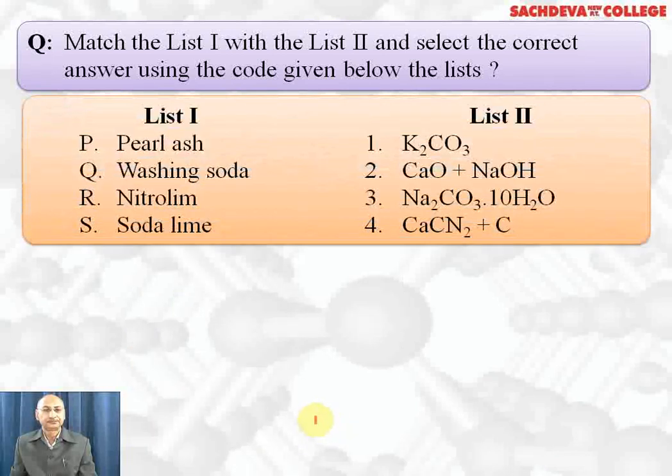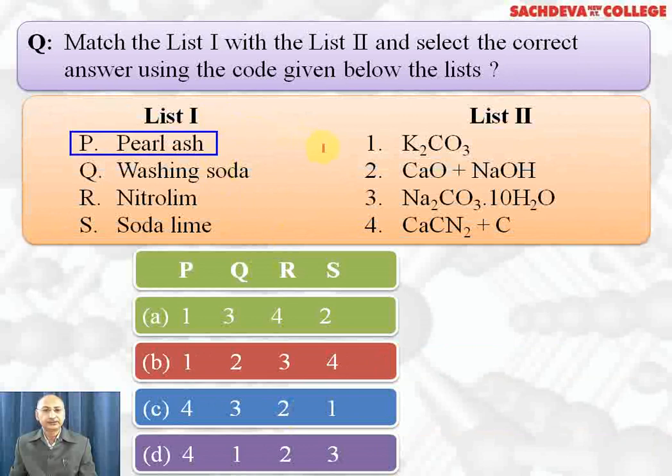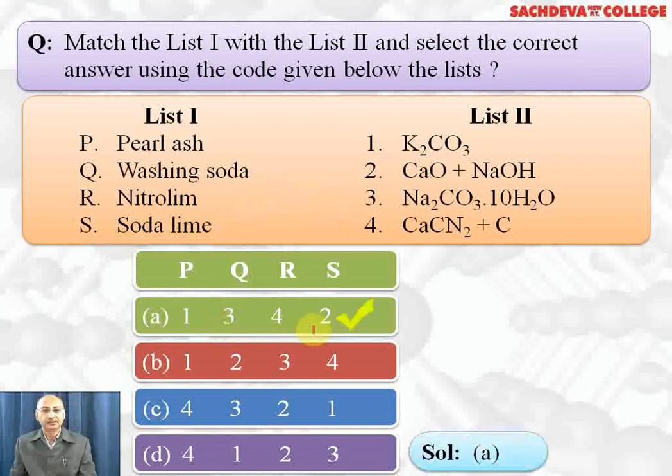Next question. Codes are provided for the questions. Pearl ash is potassium carbonate. There are two options with one. Washing soda is third option. So let's concentrate on A part. Nitrolim is calcium cyanamide plus carbon, fourth option. Soda lime is NaOH plus CaO, second option. So A part is the correct answer.